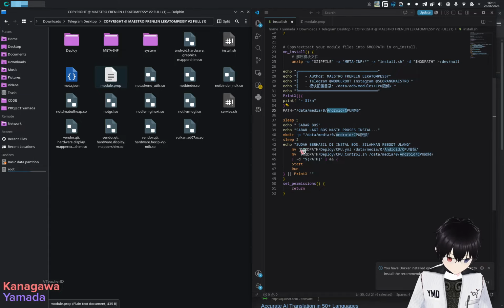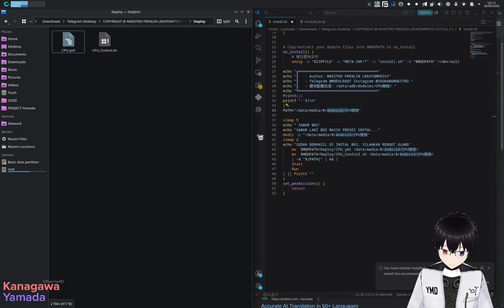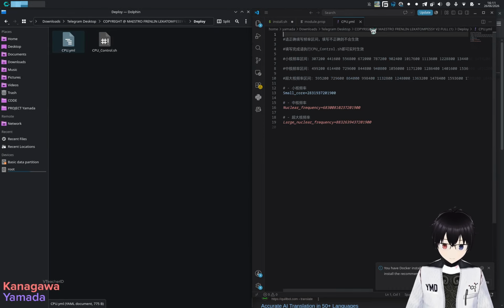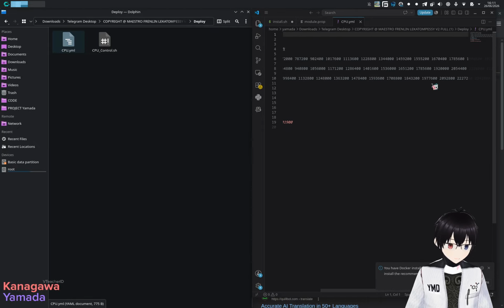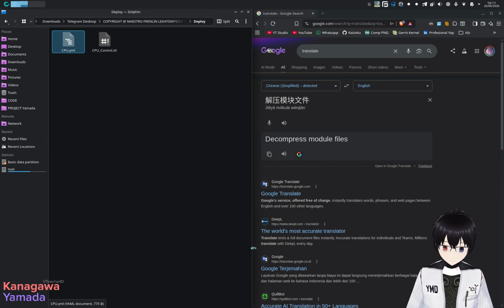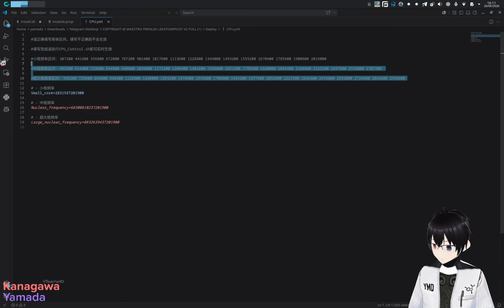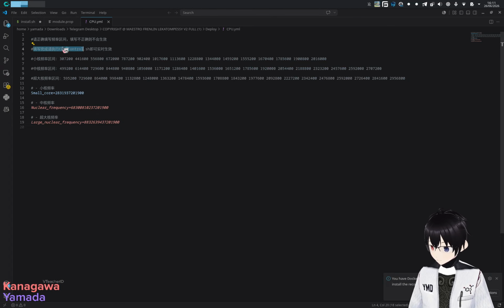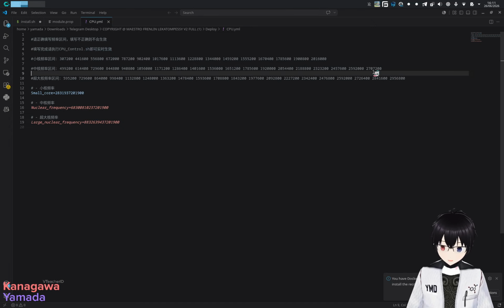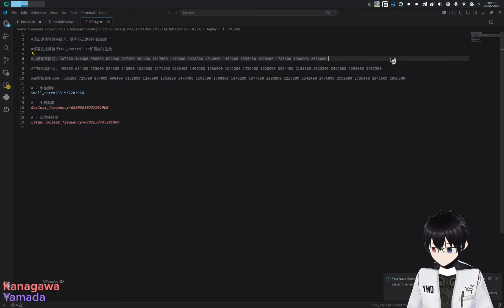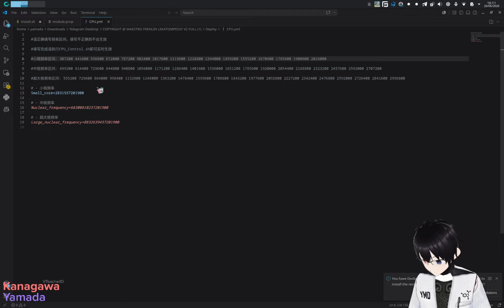Alright. So this is moving modpath on deploy CPU YML to data media Android. So let's see the YML file. Apparently this is like a frequency table, I suppose. Oh no, the face code. Hold on, let me open it again. Alright, so apparently this is the CPU control asset, and if I see these values, this is like a frequency table. And there is a defined core with whatever this value is.